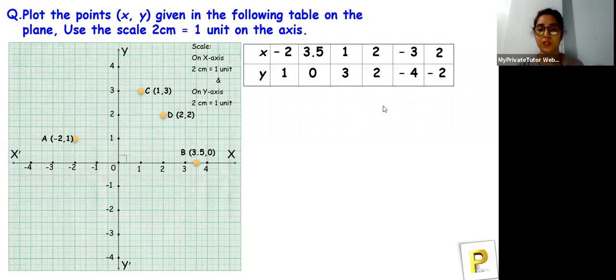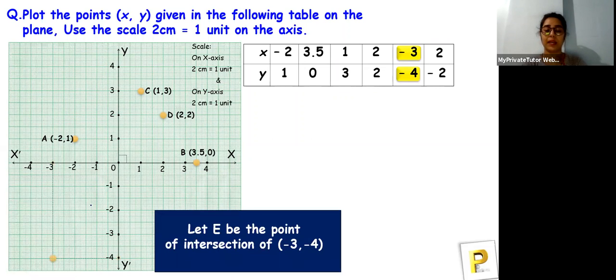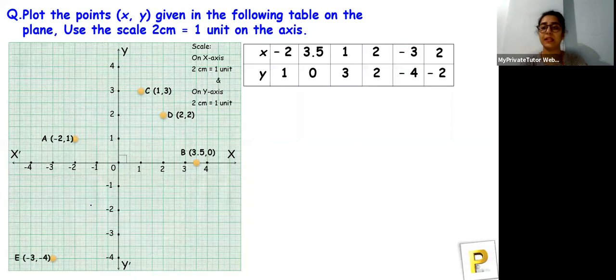So let's plot these points now. Minus 3 and minus 4 lie in the third quadrant, and that's correct. Let's draw the perpendicular lines from here.